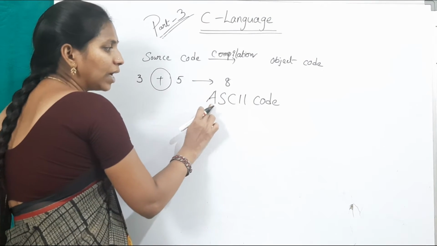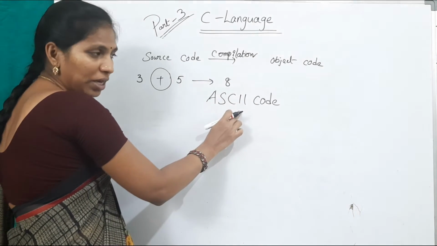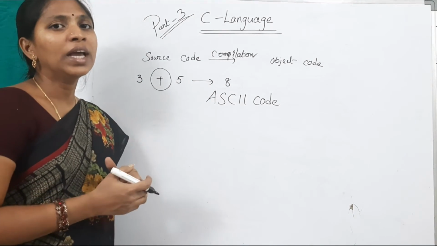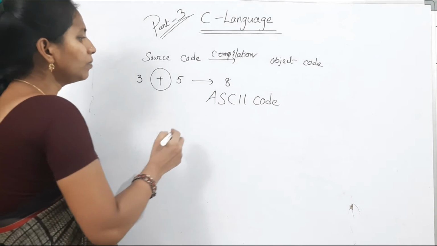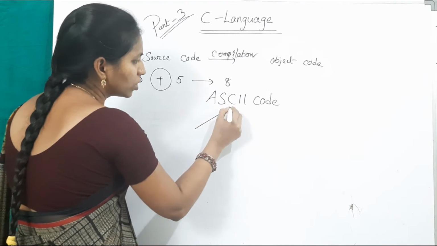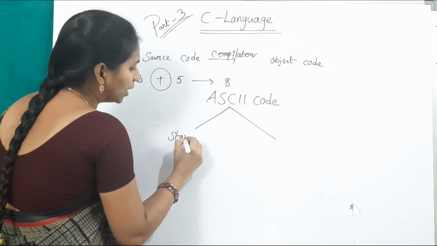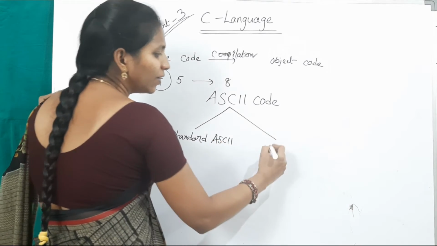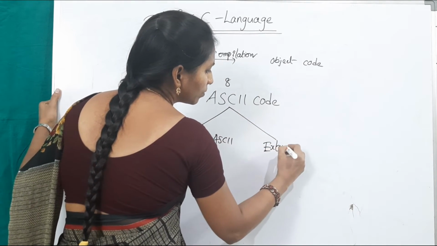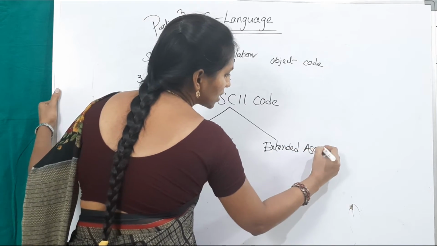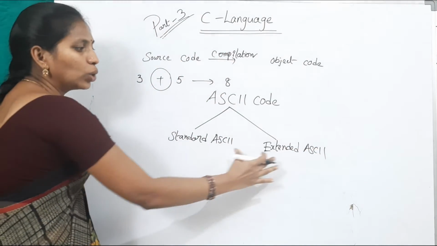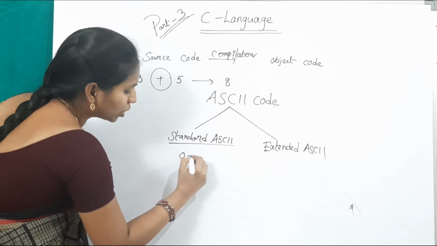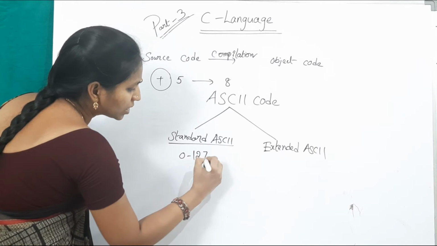ASCII means American Standard Code for Information Interchange. What is the full form? American Standard Code for Information Interchange. There are two types of ASCII codes. One is standard ASCII code, and the other one is extended ASCII code. Okay, there are two types. In standard ASCII, the range is 0 to 127.